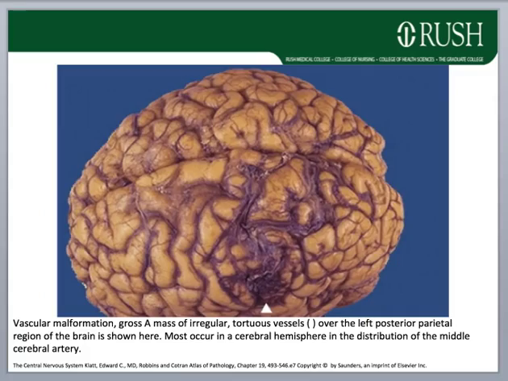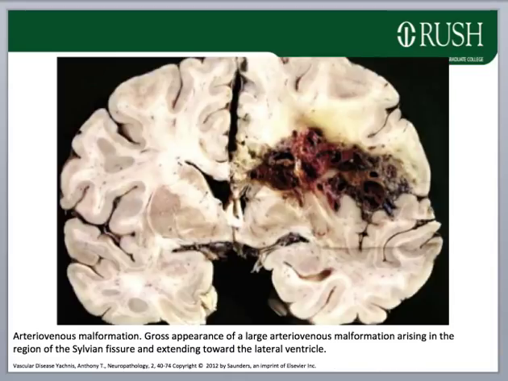This is an AVM seen on the surface, with a draining vein from the superior aspect over the left posterior parietal surface. Most occur in a cerebral hemisphere in the distribution of the middle cerebral artery. This is the gross appearance of the cut surface of a large AVM arising in the region of the Sylvian fissure and extending toward the lateral ventricle.